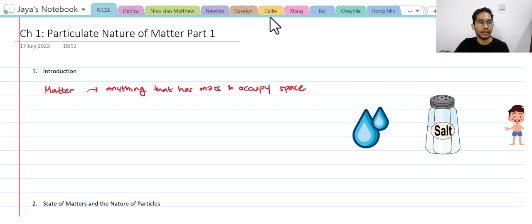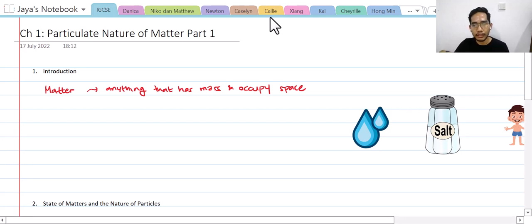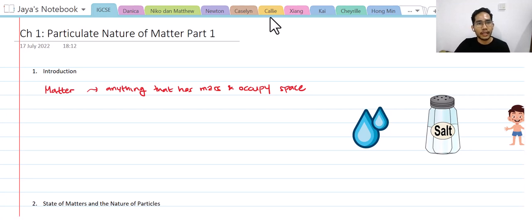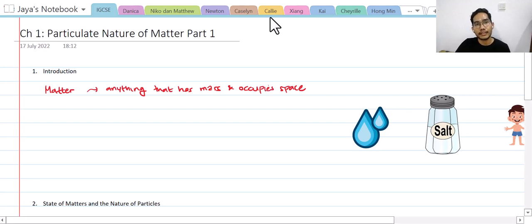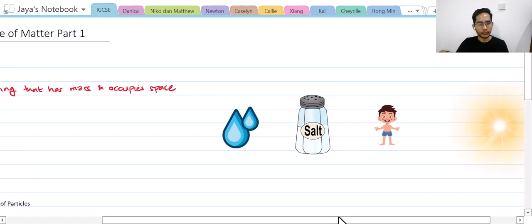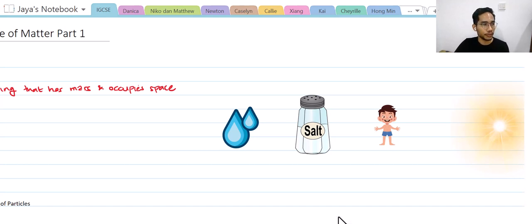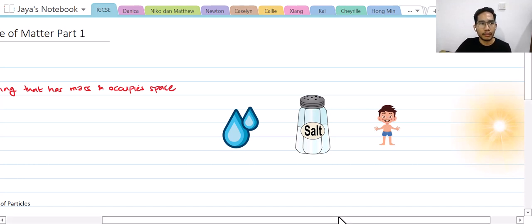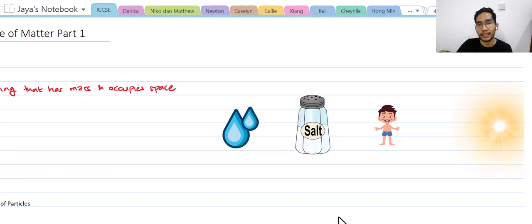So anything around you in the universe, if it has mass and occupies space, then it is classified as matter. Now, what are the examples of matter, you ask? It's very simple, actually. Things around you will most likely be classified as matter.